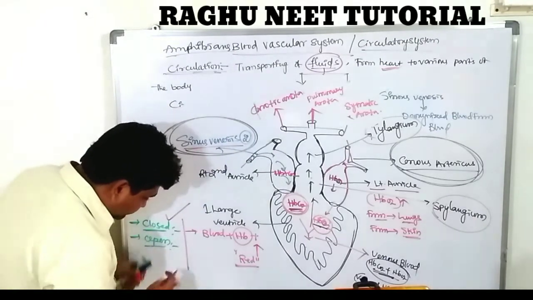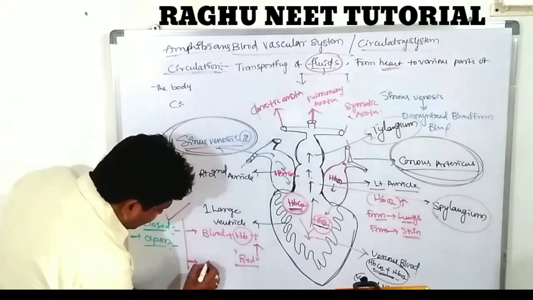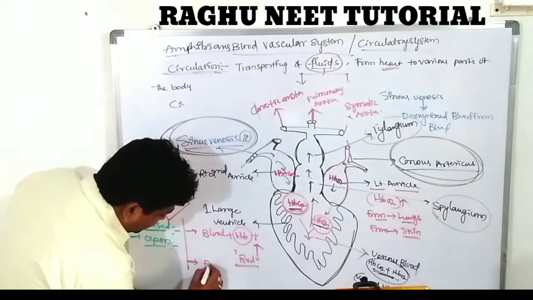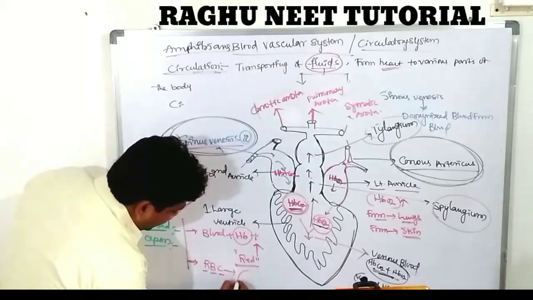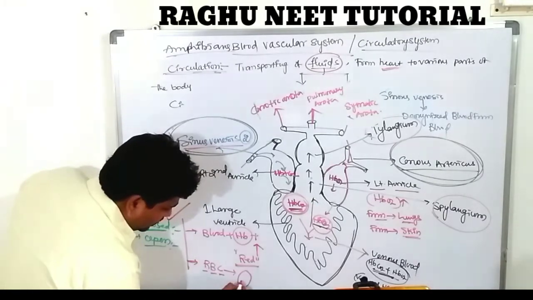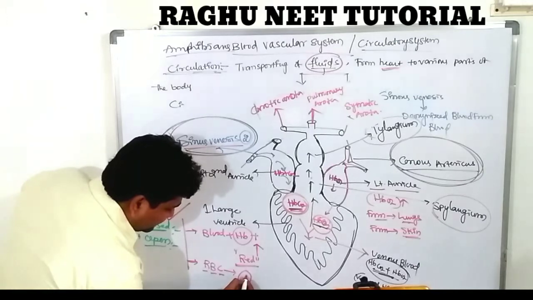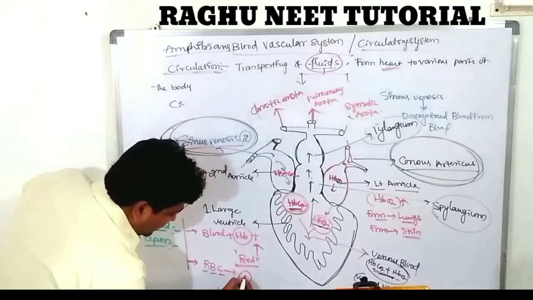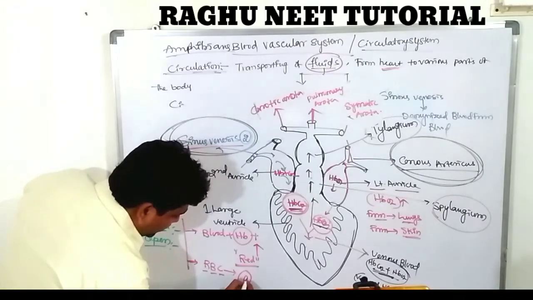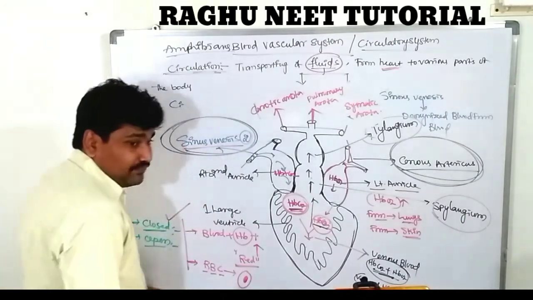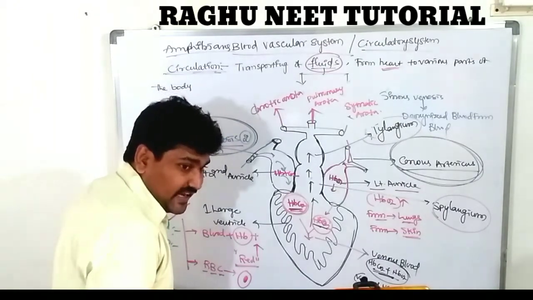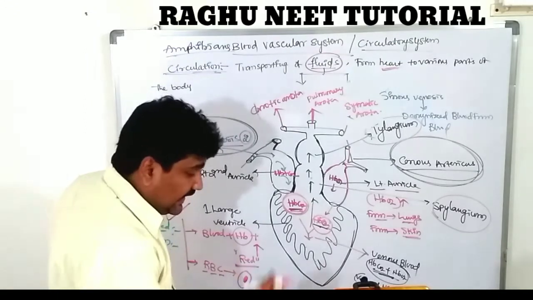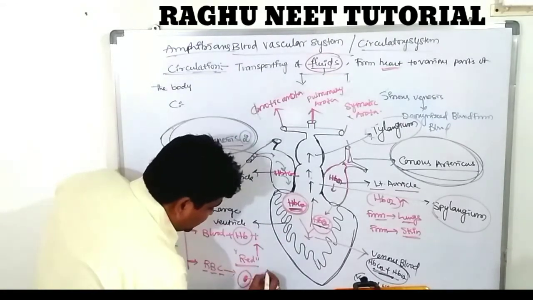Next one, the blood contains RBC, red blood corpuscles. These corpuscles look like an oval structure. The anterior region is known as convex and the other is concave. It contains a large ovoid nucleus. It is biconvex in nature. RBCs are biconvex in nature and contain one large nucleus.